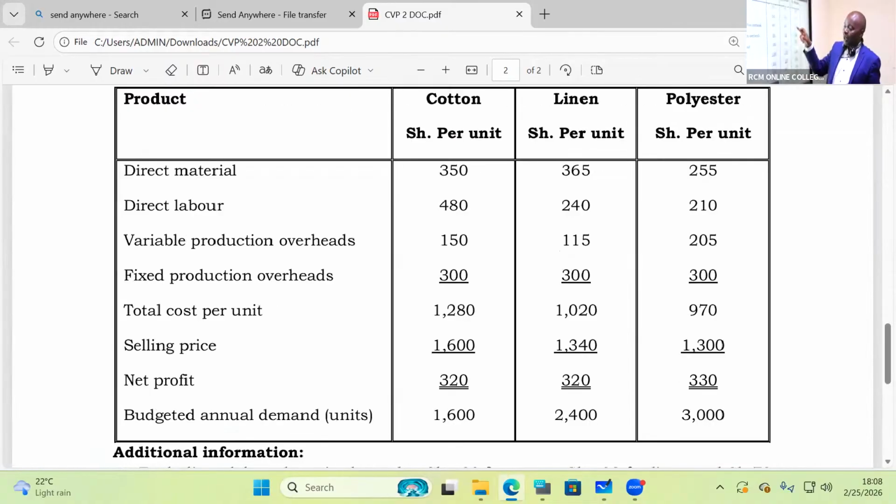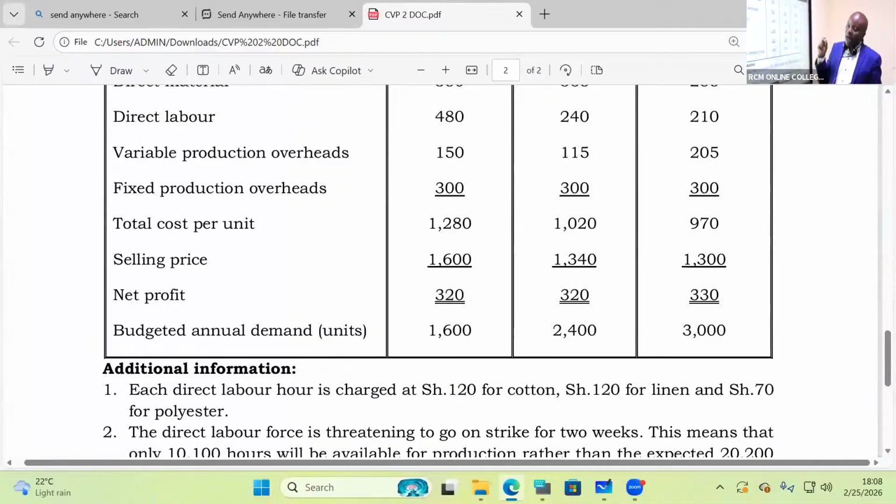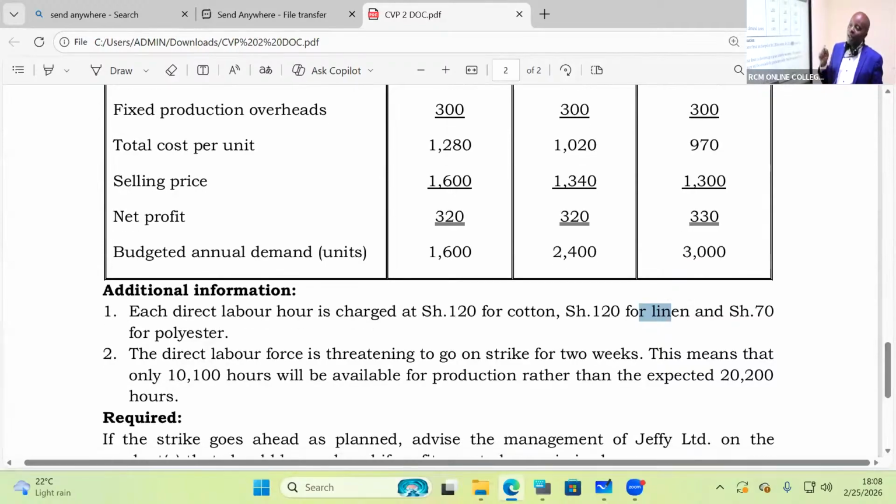And then they have given us, ladies and gentlemen, the net profit for each. And at the end of the day, they're giving us the budgeted annual demand. Additional information: each direct labor hour is charged at 120 shillings for cotton, 120 shillings for linen, and 70 shillings for polyester. The direct labor force is threatening to go on strike for 2 weeks. This means that only 10,100 hours will be available for production rather than the expected 20,200 hours.